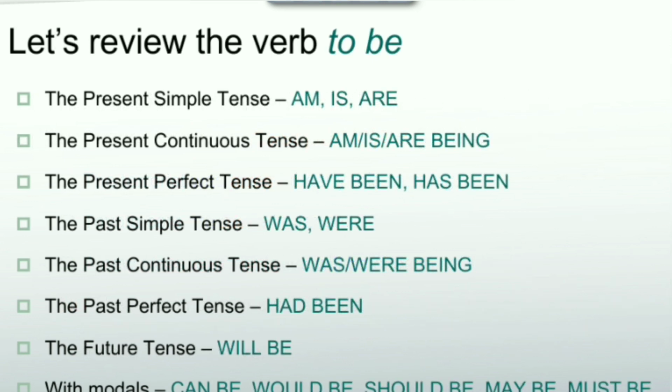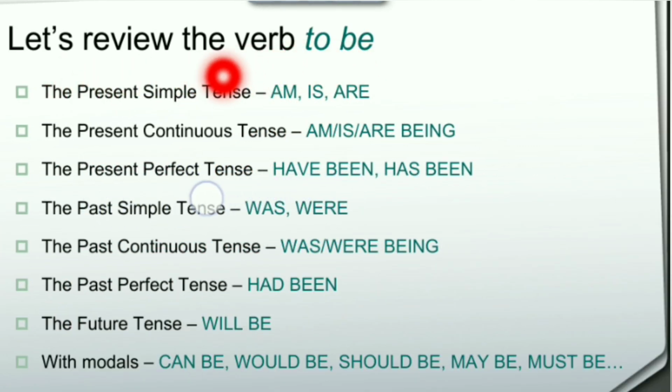Let's review the verb to be. In the present simple tense, it's is, are. In the present continuous tense, it's is being, are being. That means is being, or are being. In the present perfect tense, it's have been or has been. In the past simple tense, it's was or were. In the past continuous tense, it's was being or were being. In the past perfect tense, it's had been. And in the future tense, it's will be.